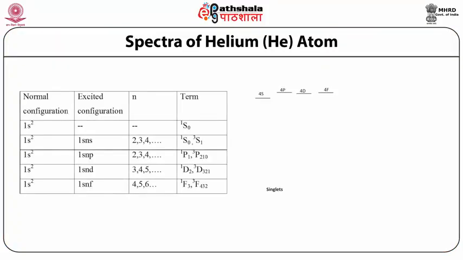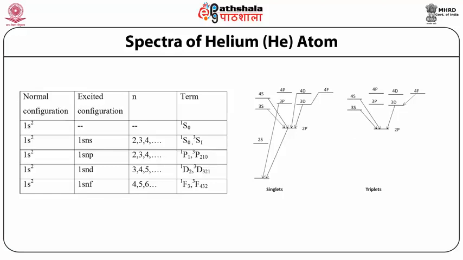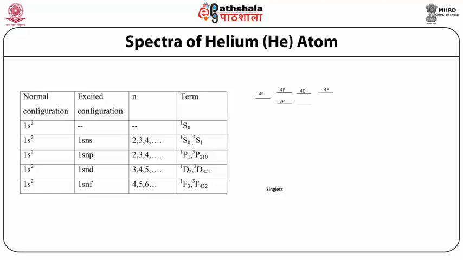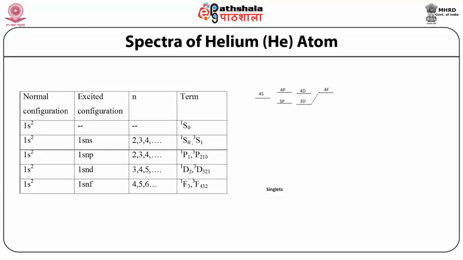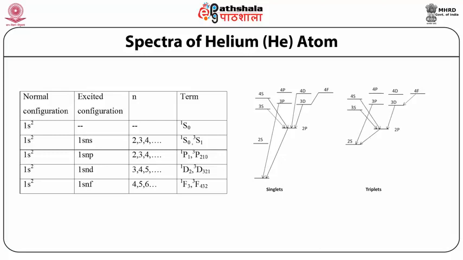The table gives us the normal configuration, excited configuration, the value of n and the term. Corresponding to 1s2, there is no excited state configuration as we are considering it as a ground state, and the term is written as 1S0. If the normal configuration is again 1s2 and the excited configuration is 1s ns, corresponding to this n is equal to 2, 3, 4 and the terms are 1S0 and 3S1.